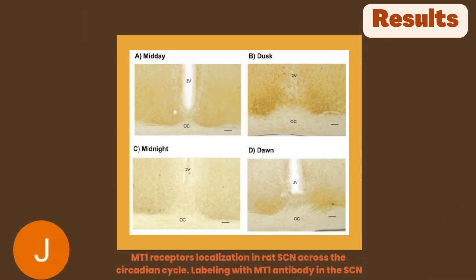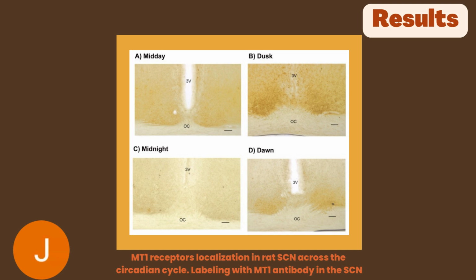Here we can see the pattern of labeling for MT1 receptors within SCN, which is examined across the circadian cycle. MT1 receptors were detected within SCN at dusk. Dense labeling and a diffuse pattern at circadian time was observed. Moreover, the labeling also extended up to the optic chiasm, which also meant the probability of labeling neuronal dendrites. There was no difference in distribution of labeling within each SCN.